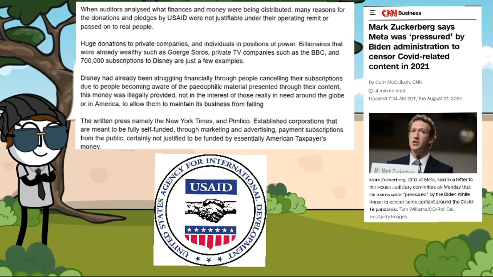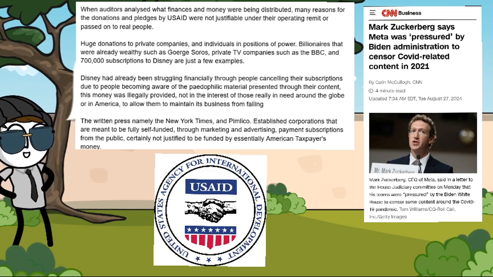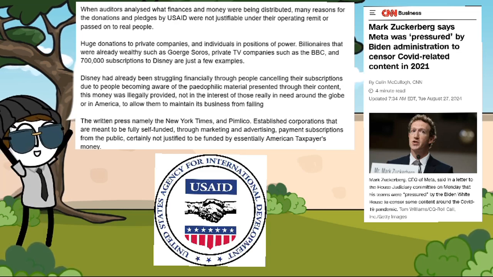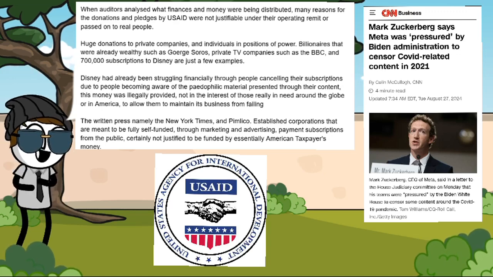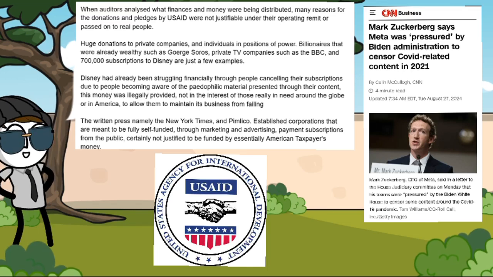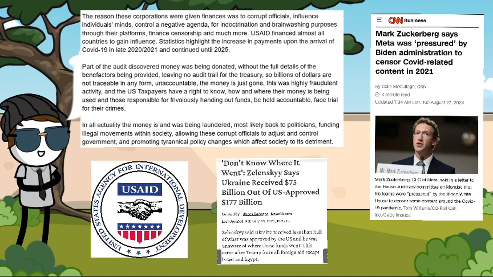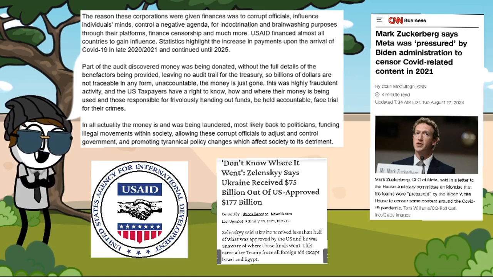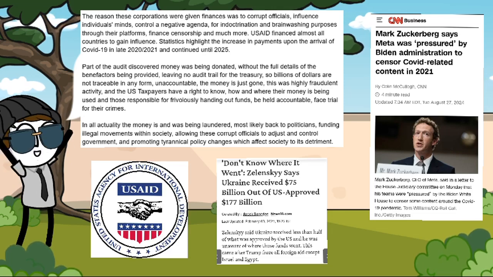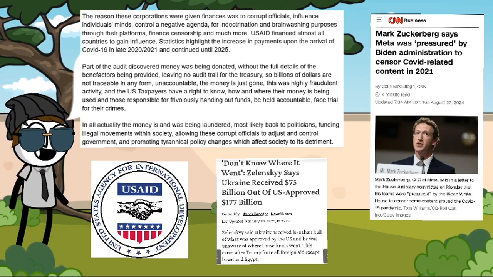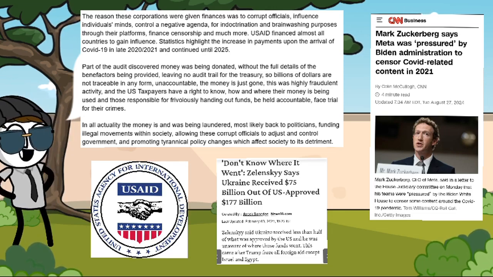The written press, namely the New York Times and Politico, are established corporations that are meant to be fully self-funded through marketing and advertising and payment subscriptions from the public, certainly not justified to be funded by essentially American taxpayers' money as aid. The reasons these corporations were given finances, under the manipulative guise of the title, was to corrupt officials, influence individuals' minds, control a negative agenda for indoctrination and brainwashing purposes through their platforms, finance censorship, and much more. USAID financed almost all countries to gain influence.